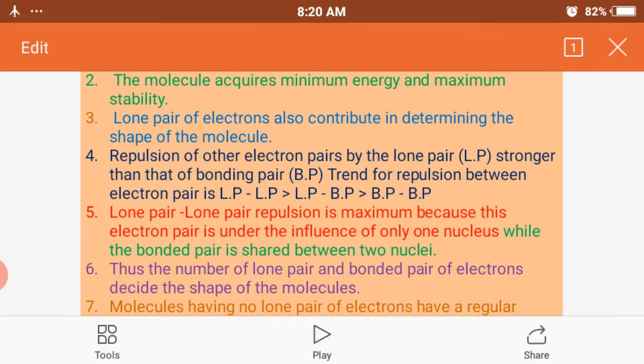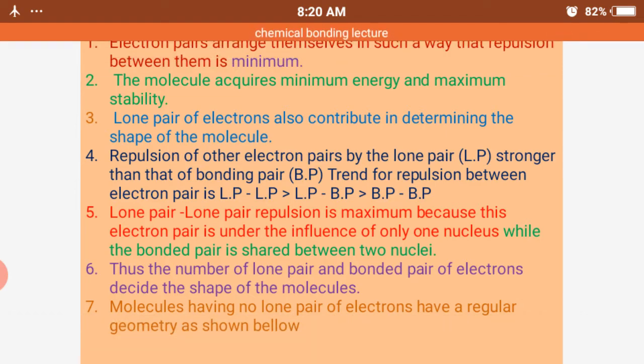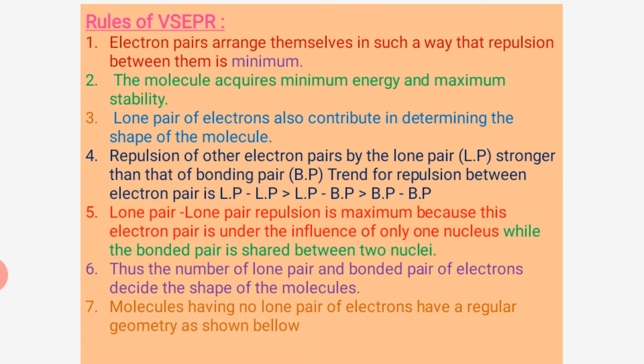Third, lone pairs of electrons also contribute in determining the shape of the molecule. Fourth, the repulsion of the other electron pairs by the lone pair is stronger than by the bond pairs. Therefore, the trend for the repulsion between the electron pairs is lone pair-lone pair, LP-LP, is more than lone pair-bond pair, LP-BP,